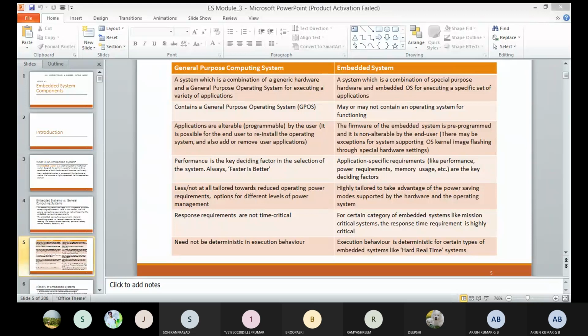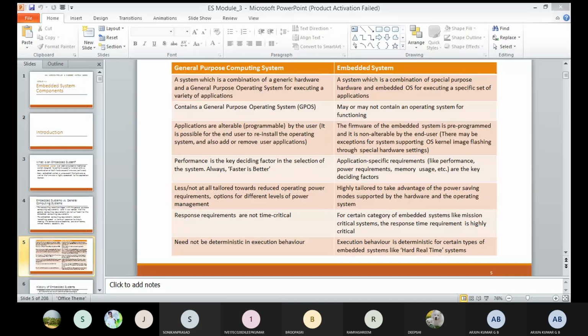And then coming to the next criterion, I'm taking the key factor. Here, what is the key factor for the general purpose computing system? The performance is the key factor. In the embedded system, application specific requirements are the key factor.